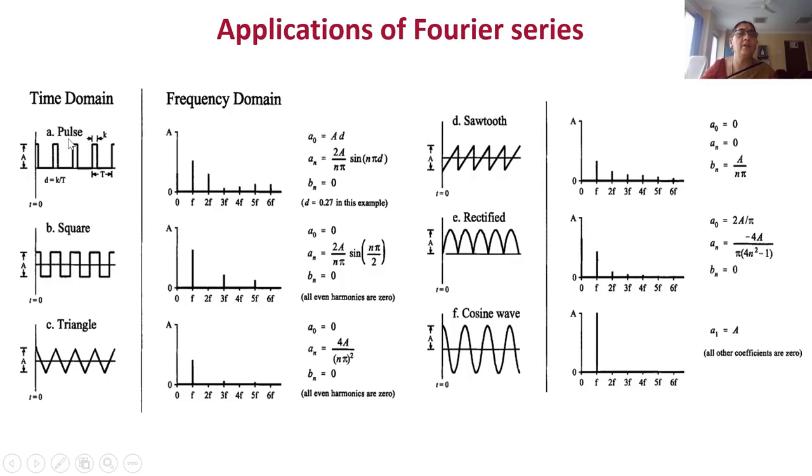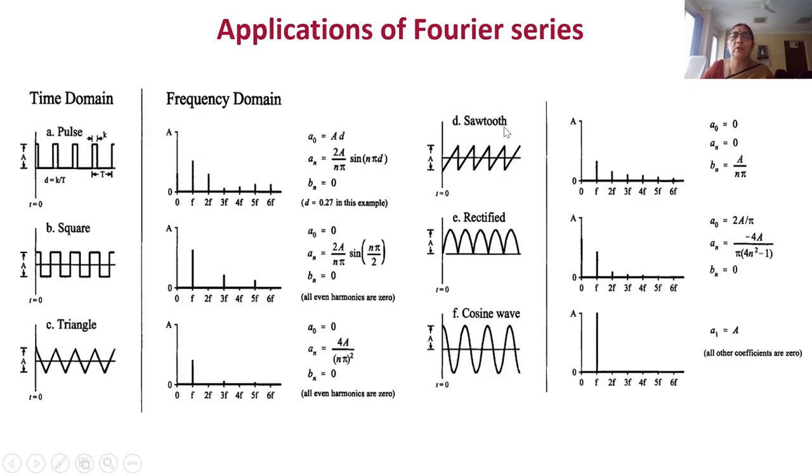How do we get the frequency domain from the time domain? For example, first, a pulse. Suppose a pulse in the time domain, once you apply Fourier series, we get a frequency domain of this form. Similarly, square: applying Fourier series converts it into this form. Triangle: once you apply it to the triangle wave, we get the frequency domain in this form.